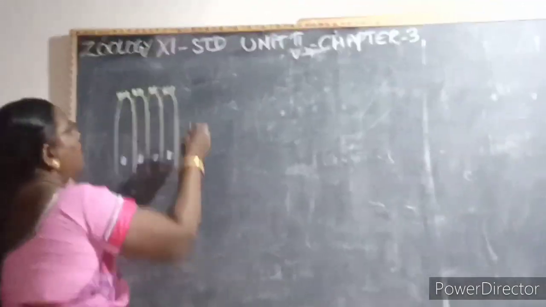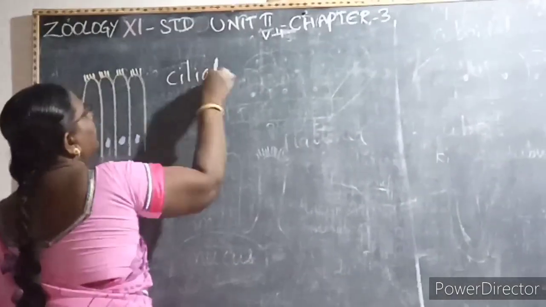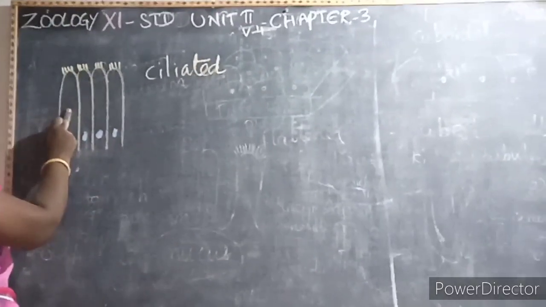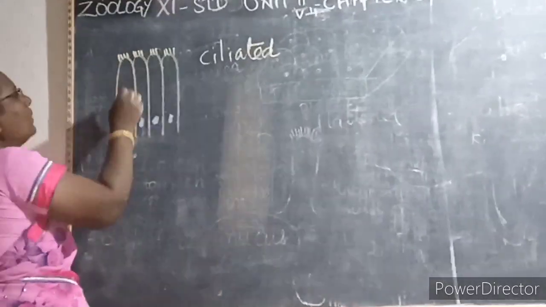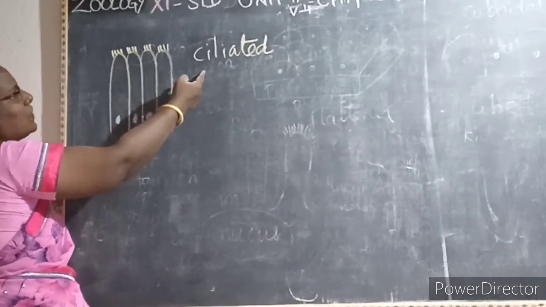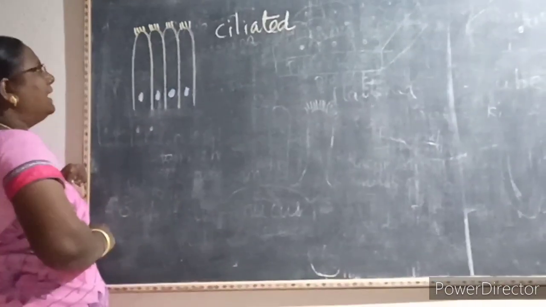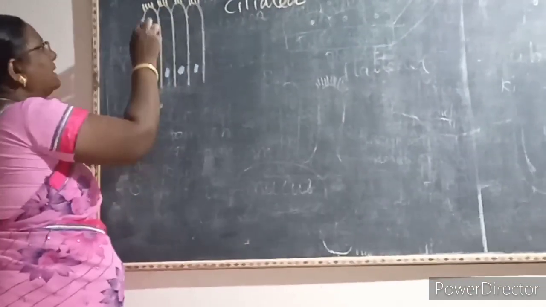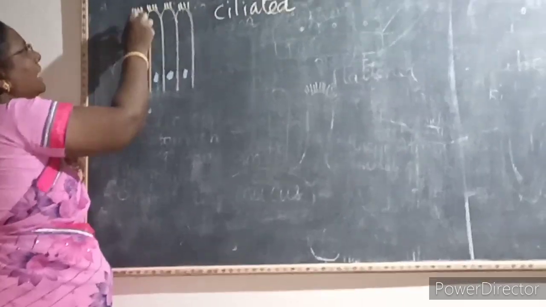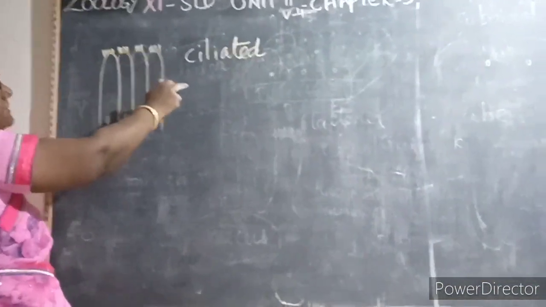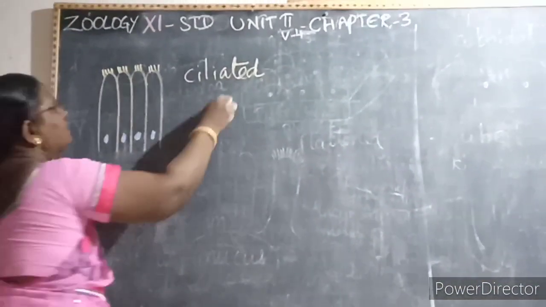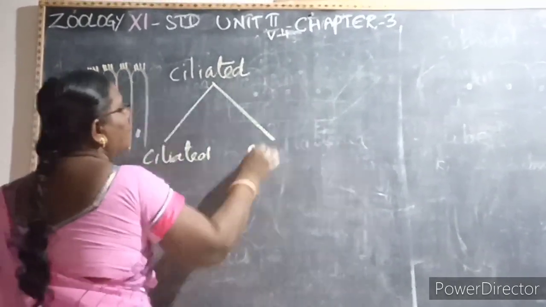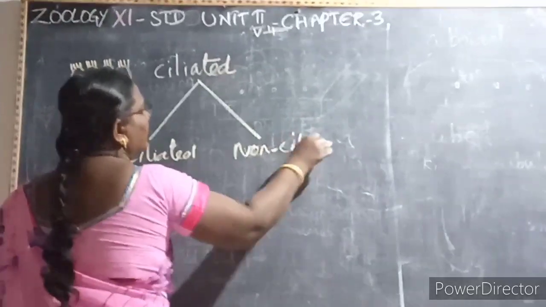Next we are going to learn about the ciliated epithelial cells. If there is a presence of cilia on the columnar cells, then it is called a ciliated epithelial cell. It is also a tall cell, a nucleus is present at the base, but there is a presence of cilia at the end. Hence it is called ciliated. It is of two types. One is ciliated and second one is non-ciliated.